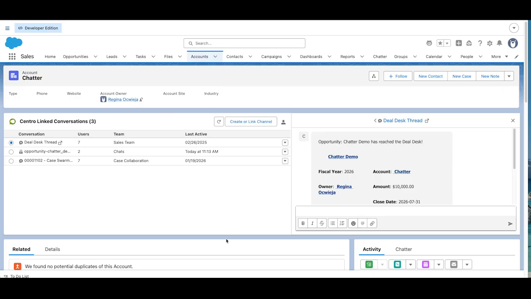Again, this is an example on how you can replace Chatter with Microsoft Teams, Salesforce, and Centro.